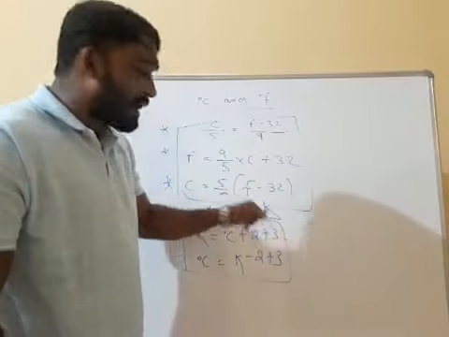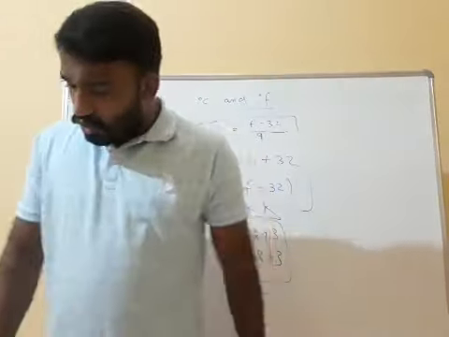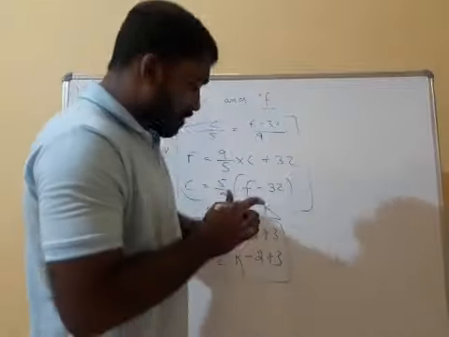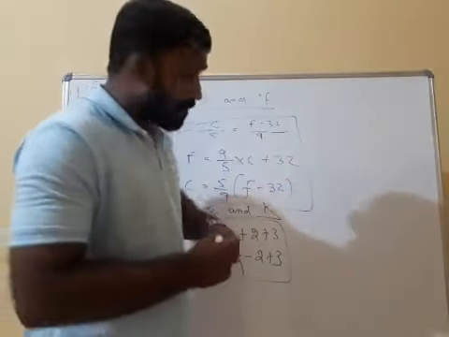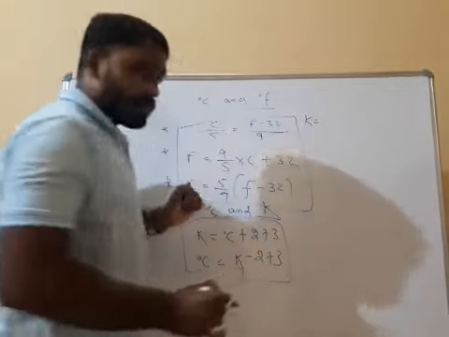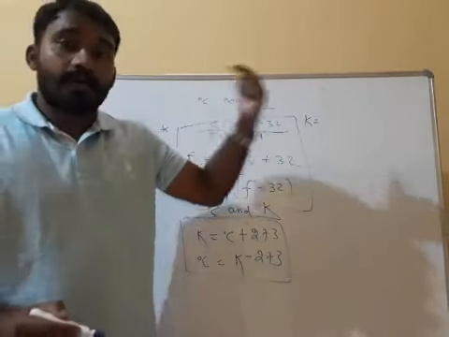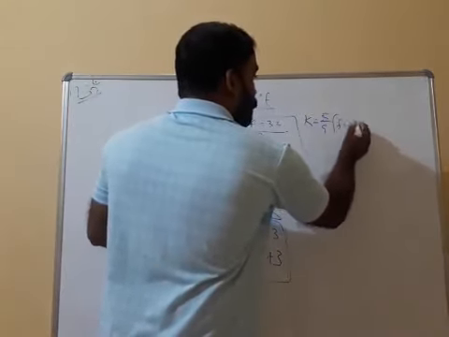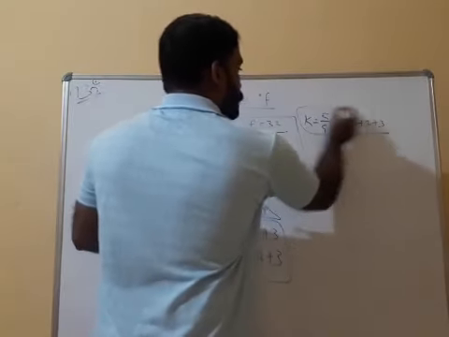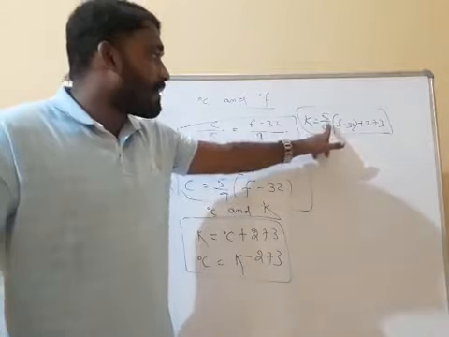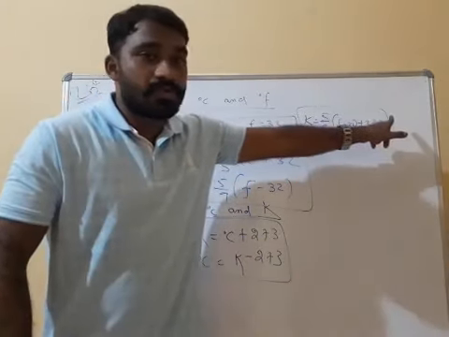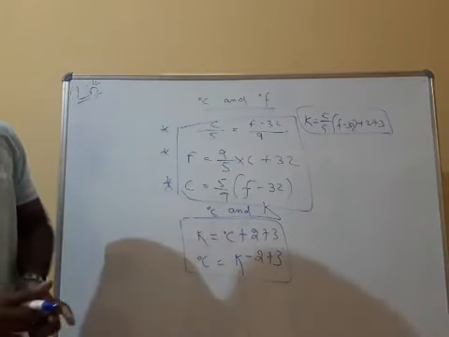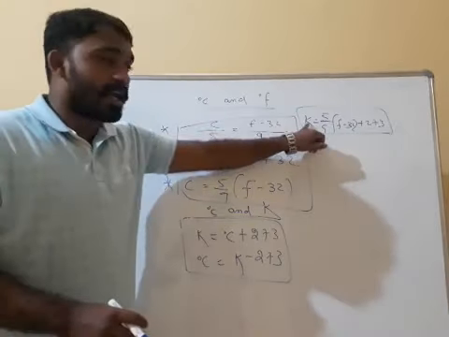Suppose Fahrenheit to Kelvin is given, then what will you do? Is it visible on that side? Kelvin is equal to 5 by 9 into (F minus 32) plus 273. This is also one relation. If Kelvin is asked, you can use 5 by 9 into (F minus 32) plus 273. This is the Fahrenheit to Kelvin relation.